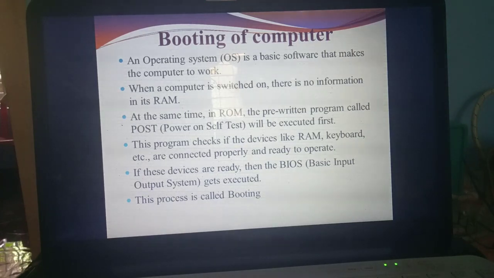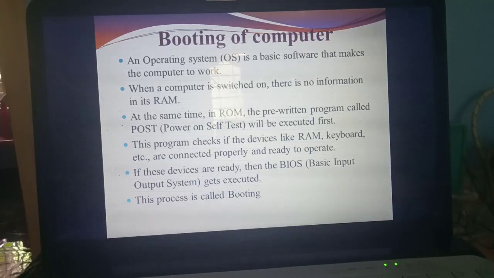Okay, what's the use of that program? This program checks which devices you have connected to the computer. Maybe keyboard, and the input devices: keyboard, mouse, scanner, projector, memory card, everything. It will check whether the devices are connected properly.